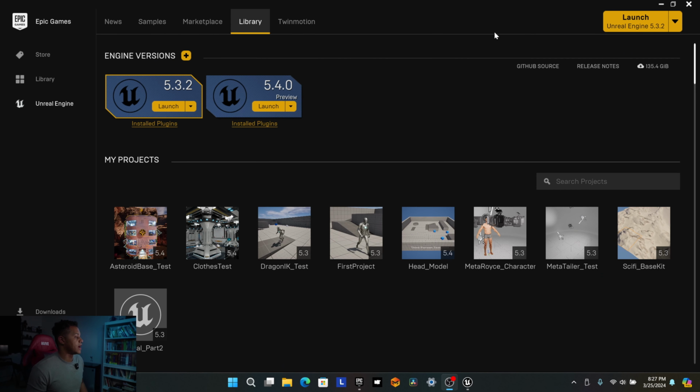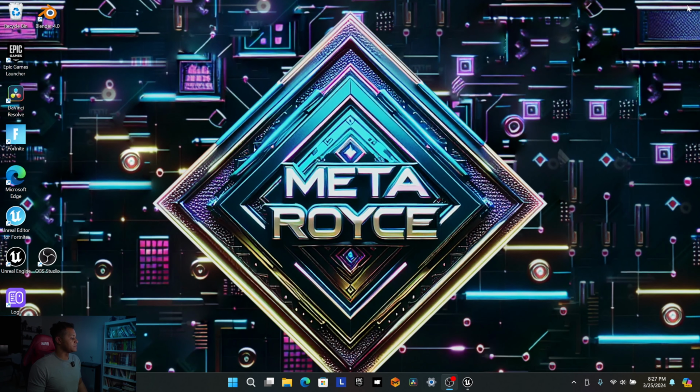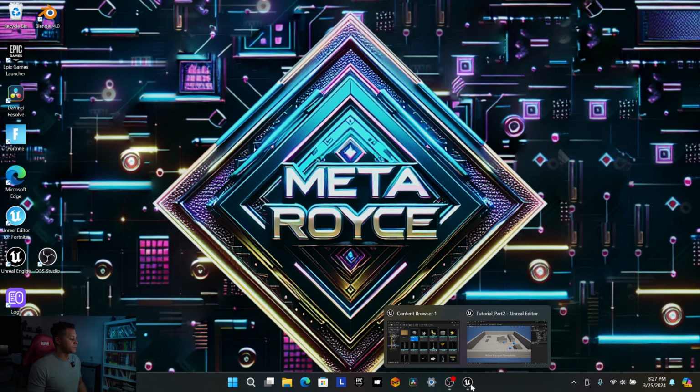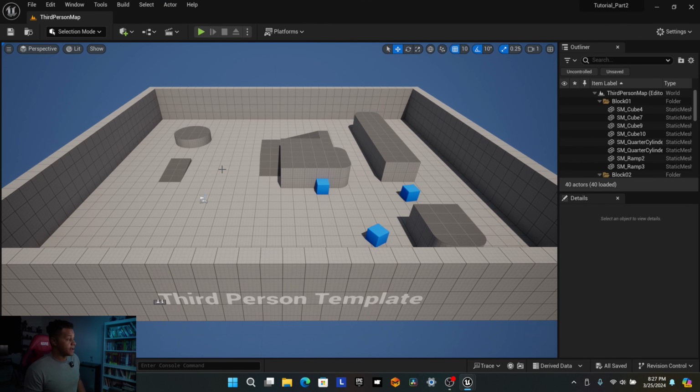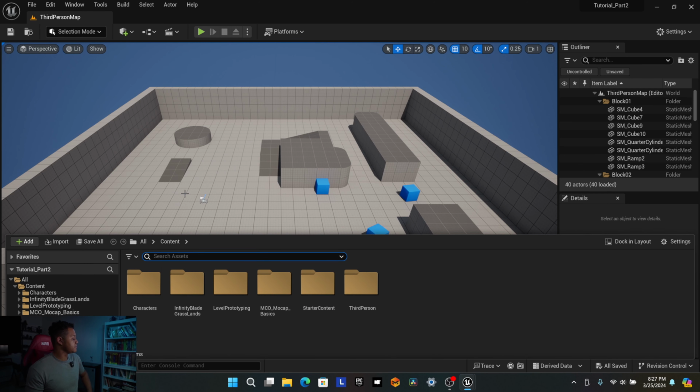Okay, so now that we have our assets in our project, let's go ahead and close Epic Games Launcher and bring up Unreal Engine again. Now, let's first open up our environment. So I'm going to hit Control Space to bring up our content browser.